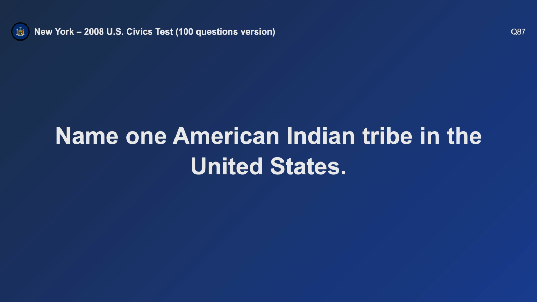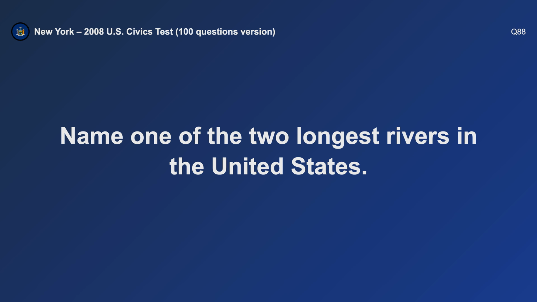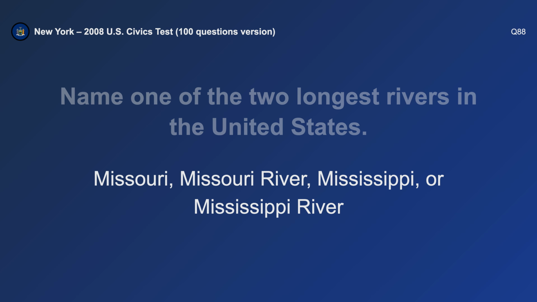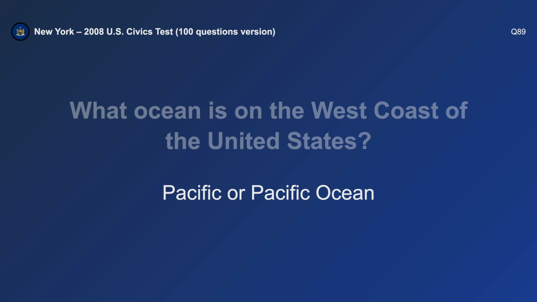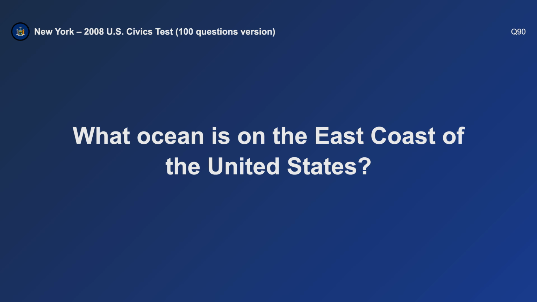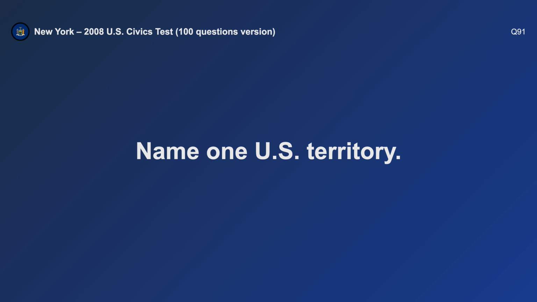Name one American Indian tribe in the United States. Cherokee. Name one of the two longest rivers in the United States. Mississippi. What ocean is on the west coast of the United States? Pacific. What ocean is on the east coast of the United States? Atlantic. Name one U.S. territory.